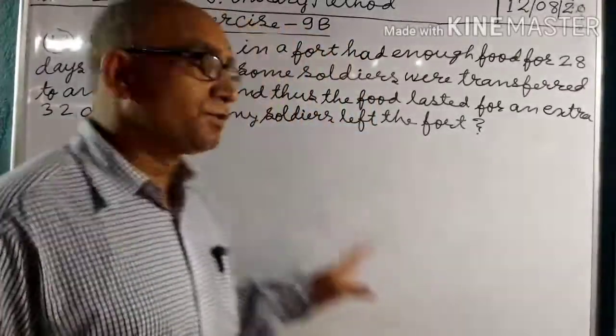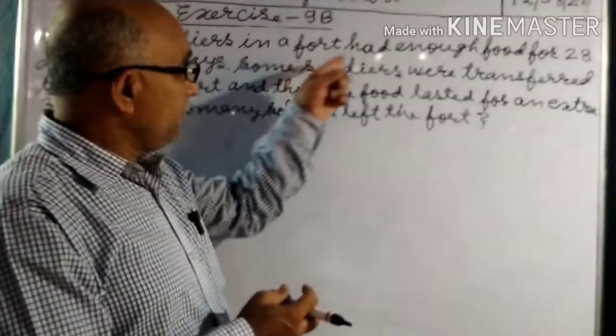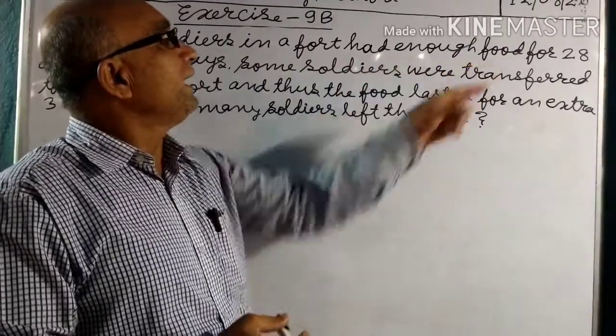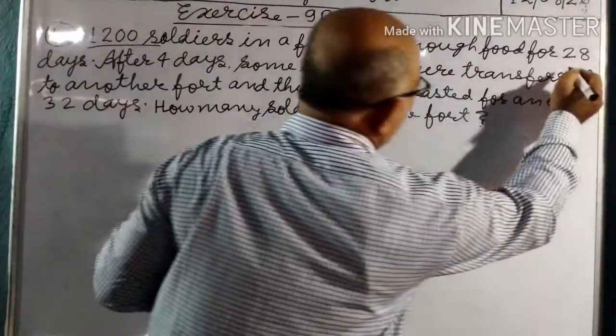Next and last question, question number 12. 1,200 soldiers in a fort had enough food for 28 days.